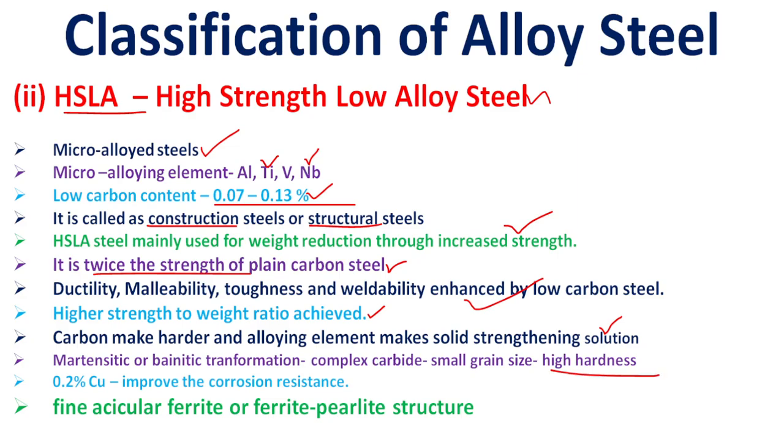The complex carbide is formed during the martensitic transformation. Small grain size is needed to increase the toughness of the material. 0.2% of copper improves the corrosion resistance in the alloy steel material. It is a fine acicular ferrite or a ferrite-pearlite structure.